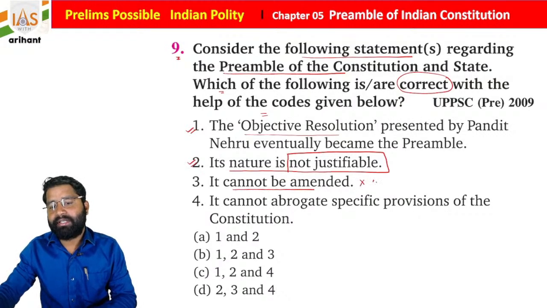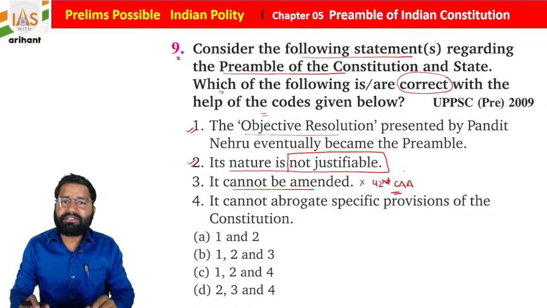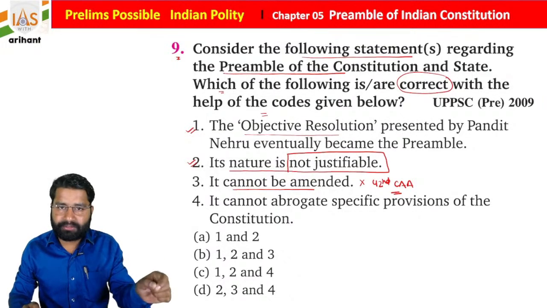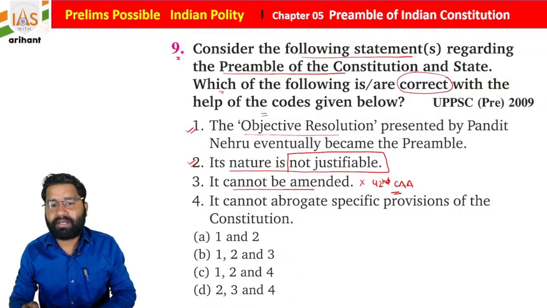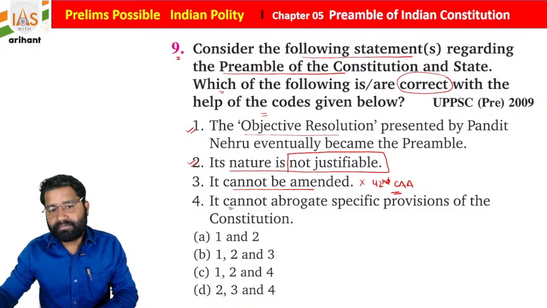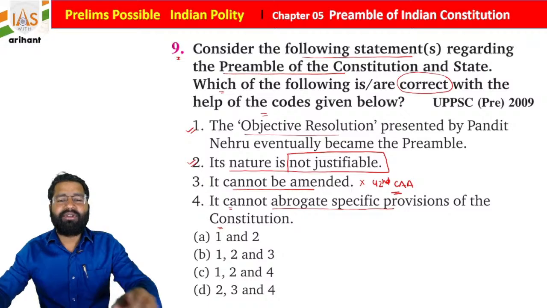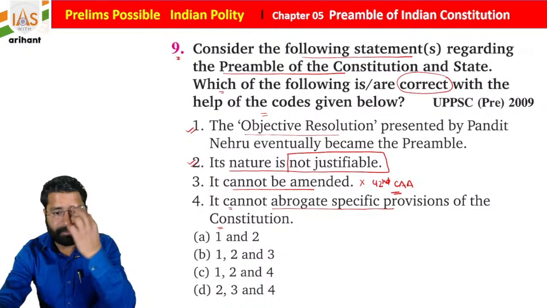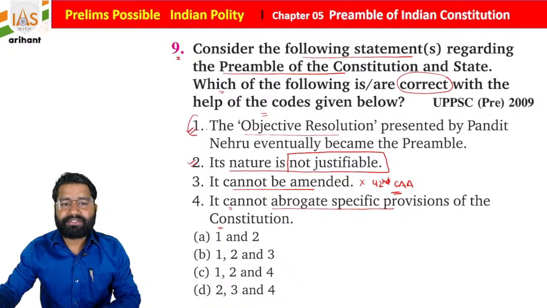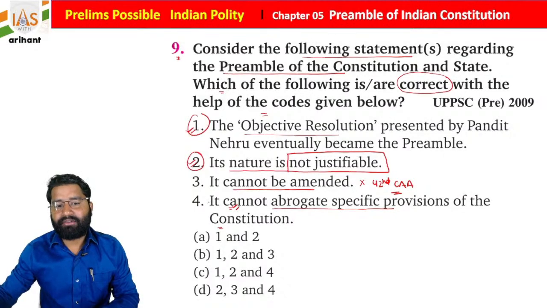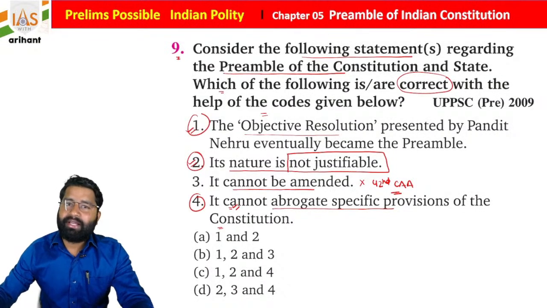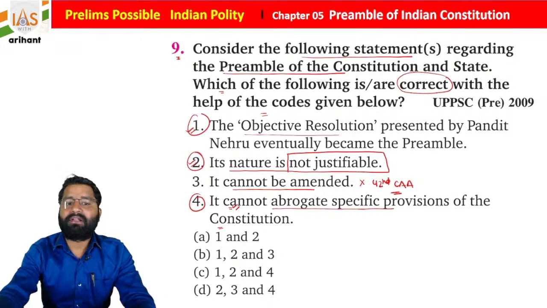It cannot be amended. This is incorrect. As you know, students, an amendment took place, the 42nd Constitutional Amendment Act. After the Kesavananda Bharati case, it was held that it is a part of the Indian Constitution and it can be amended, since it was amended one time. Now, it cannot abrogate a specific provision of the Constitution. So what you see, students, it is not basically doing this type of thing. So statements 1 and 2 are correct, as well as the one that says it cannot abrogate a specific provision. It is separate, it will not stop anything.